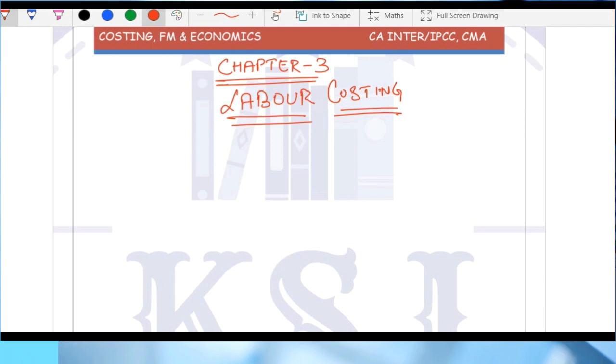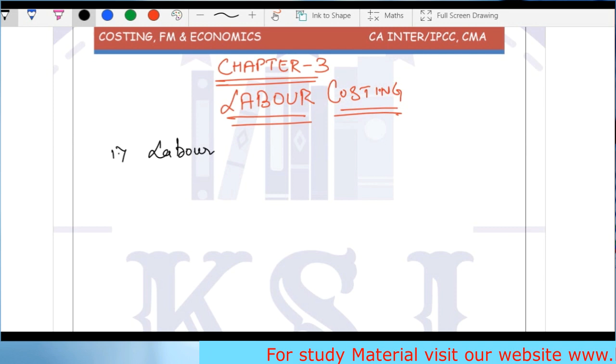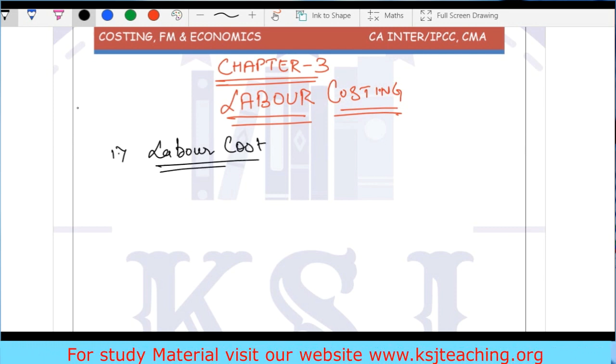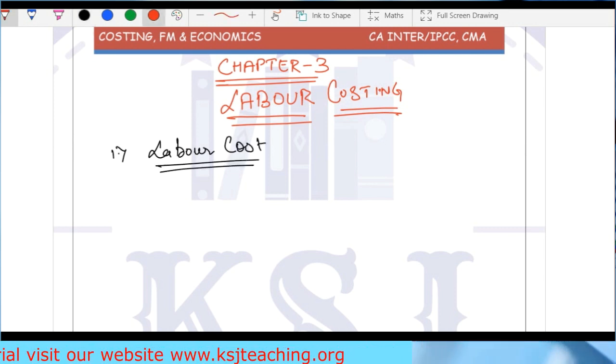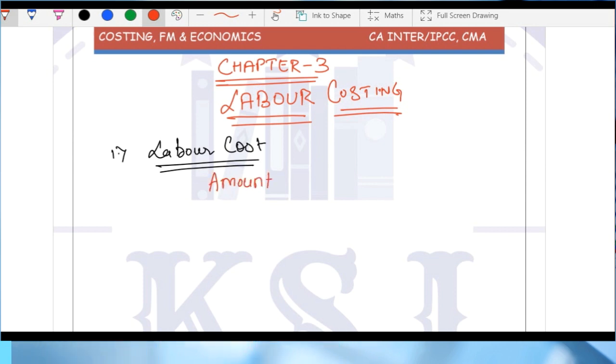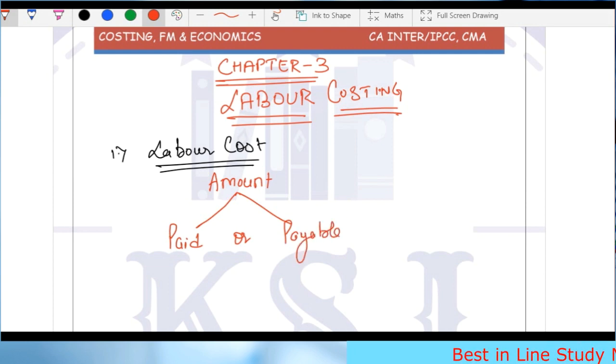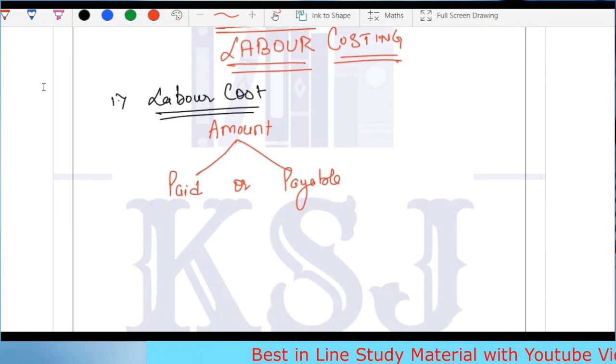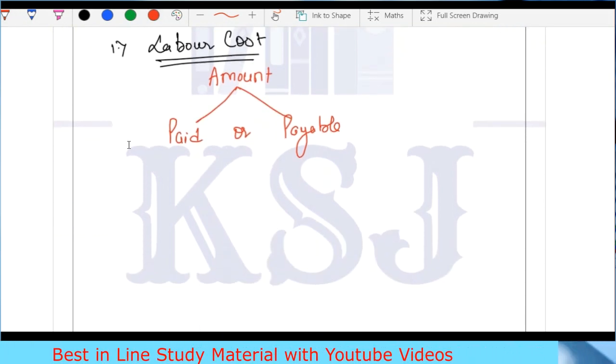So guys, let's start with labor costing. First we need to understand what labor cost is. Labor cost is any amount paid or payable. Any amount which has been paid, or which is payable in the future, is also our cost.